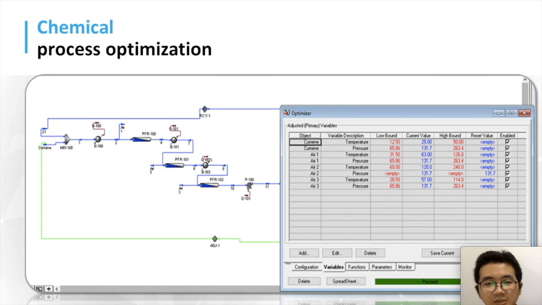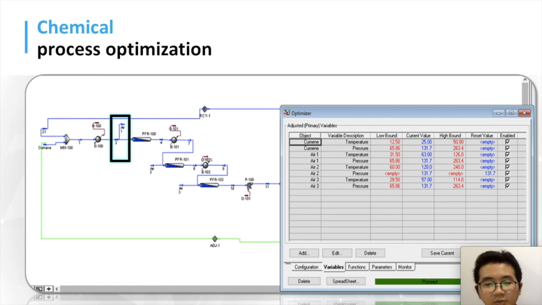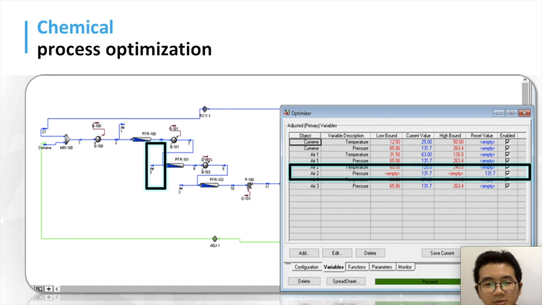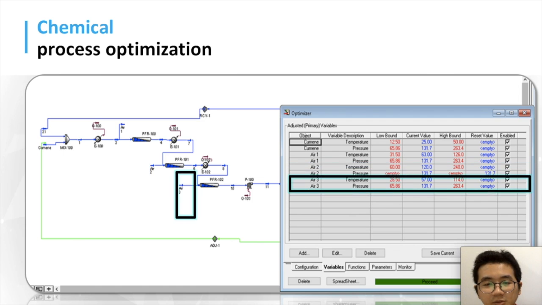A few of the parameters can be adjusted in order to meet the requirements above, such as temperature and pressure of fresh cumene, temperature and pressure of fresh air going into PFR 100, Air 1, temperature and pressure of fresh air going into PFR 101, Air 2, and temperature and pressure of fresh air going into PFR 102, Air 3.